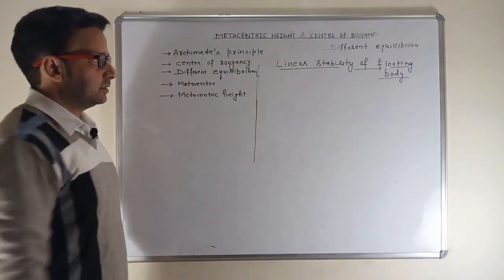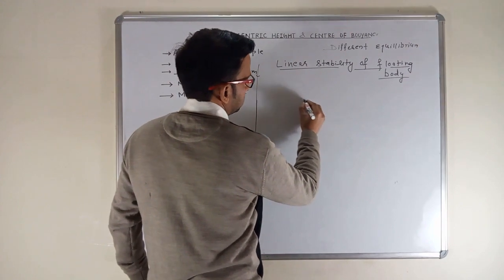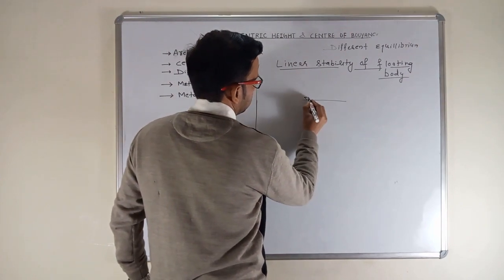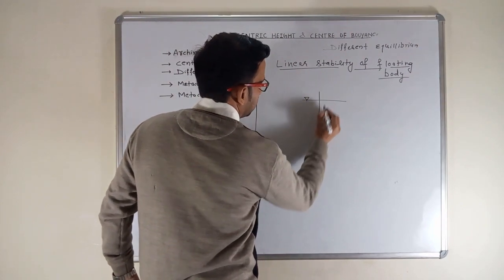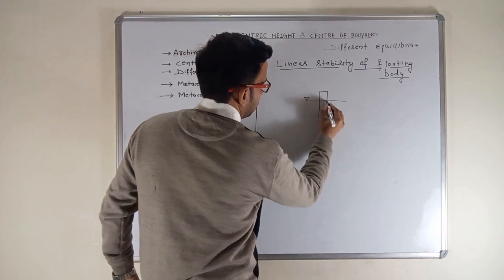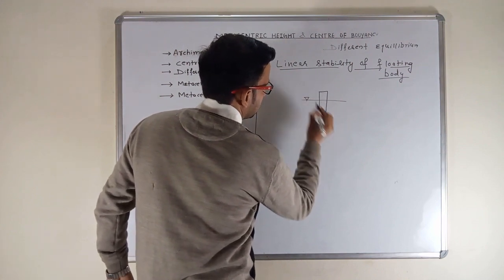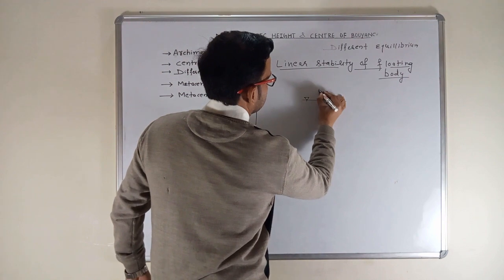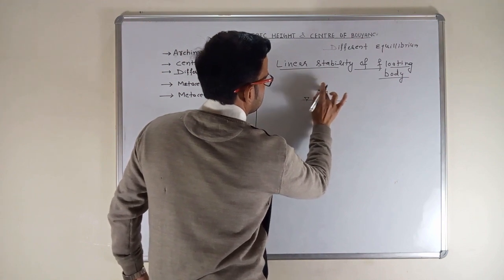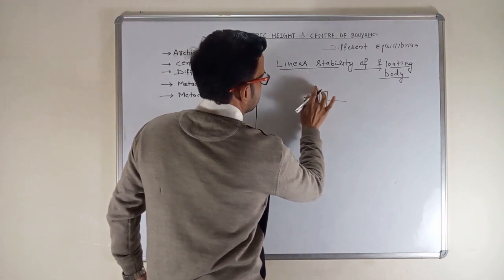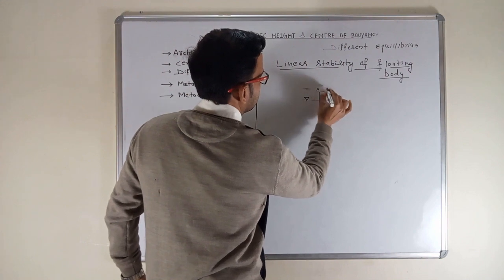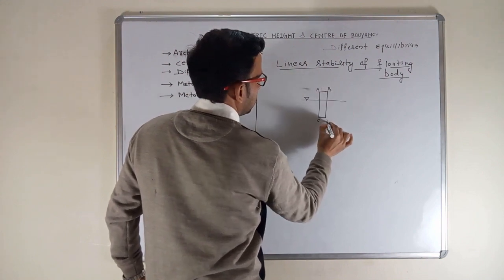What is linear stability? For example, I have this liquid surface and there is a body partially immersed in this liquid. This body is A, B, C and D.